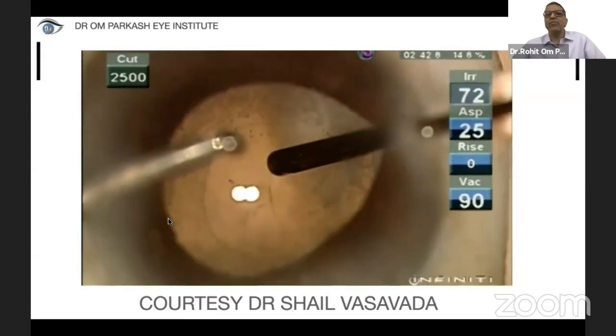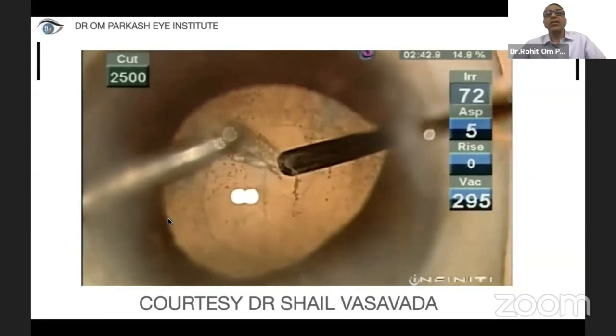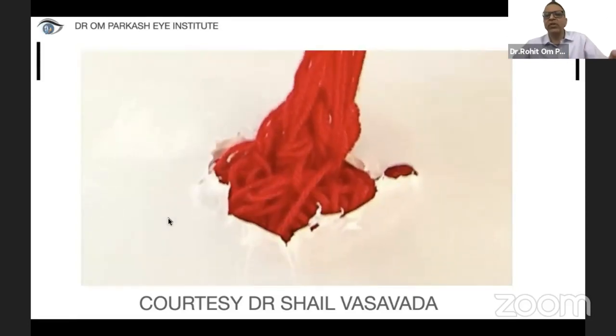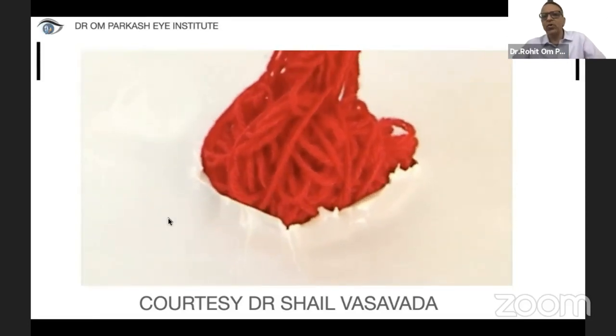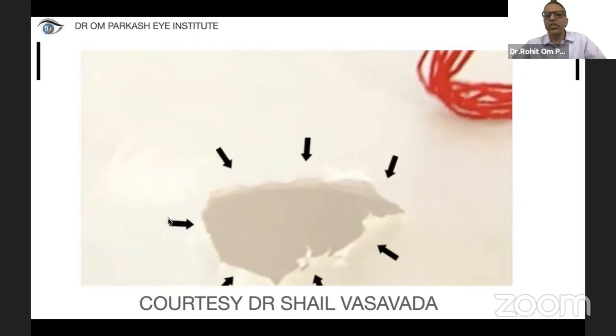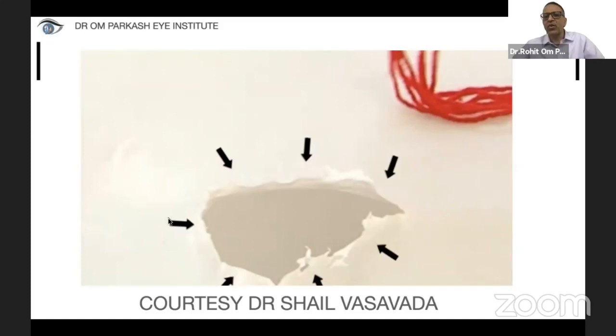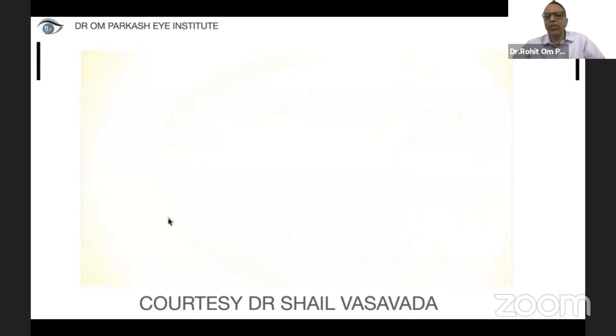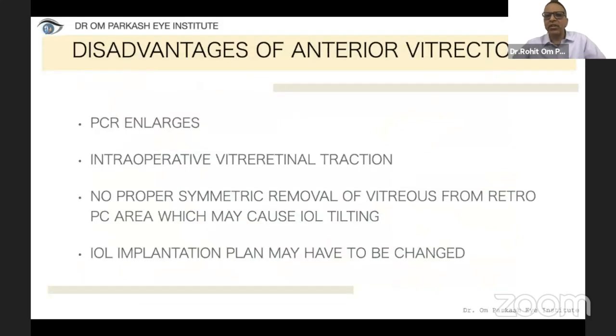So the posterior capsular rent increase means that the rent is not the same as what we were dealing with, and this is a high speed one. You can see, when we are trying to do it from the anterior approach, from the limbal approach, the size of the posterior capsular rent increases. So this is one thing which we have to keep in mind, that when we are doing all these things with anterior vitrectomy, with two side ports and the main incision closed, the PCR still enlarges.